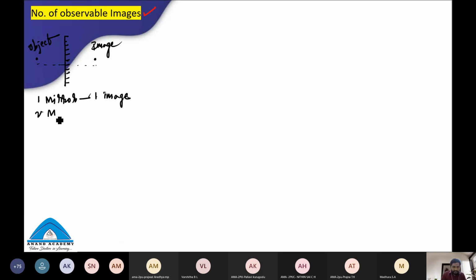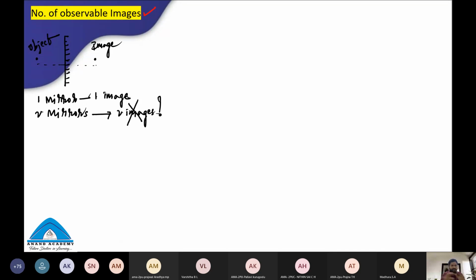So if I take two mirrors, and between these two mirrors an object is kept, can I say two images will form? Don't think like that. This is a 100% wrong statement. How many images will be formed when the object is kept between two plane mirrors? Whatever I have mentioned is the wrong statement. Most of the students will just get confused.